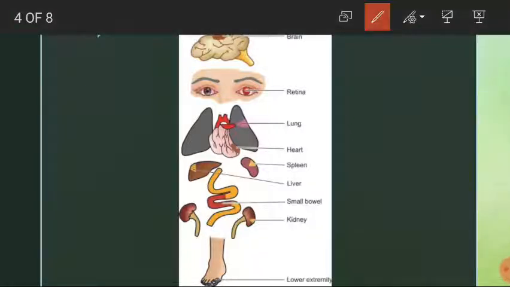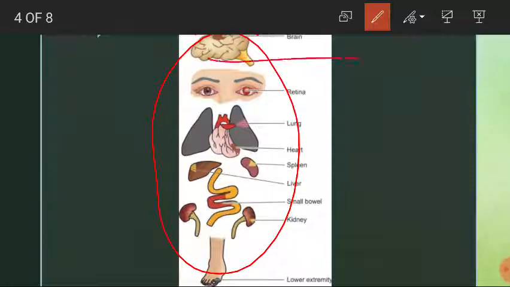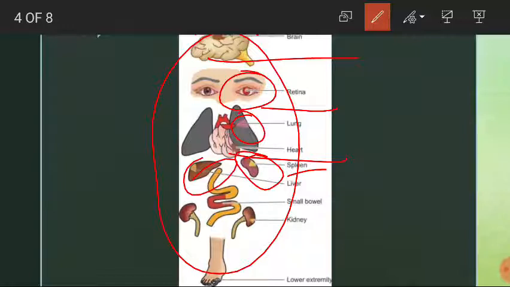These are the common sites where an infarction can happen. Infarction can happen in the brain, in the retina, in the lungs, or it can even happen in the heart or spleen. Infarction can happen in the liver, in the small bowel, kidney, or in our lower extremities. Lower extremities means our legs.